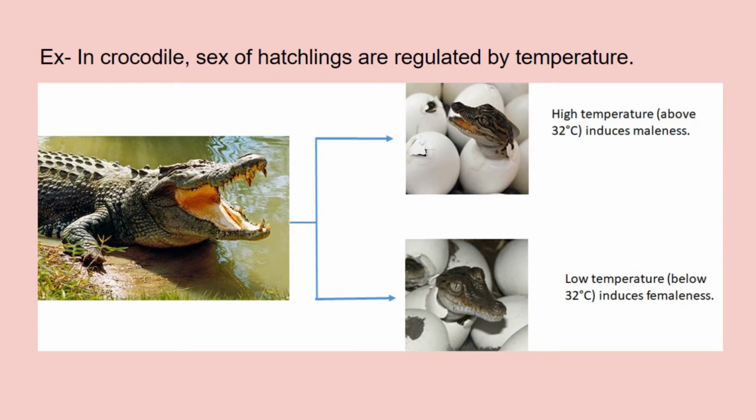The environmental temperature at which the eggs are incubated induces either maleness or femaleness among the hatchlings. If the eggs are incubated at high temperature, above 32 degrees Celsius, then all hatchlings will be male. If the eggs are incubated at low temperature, below 32 degrees Celsius, then all hatchlings will be female.